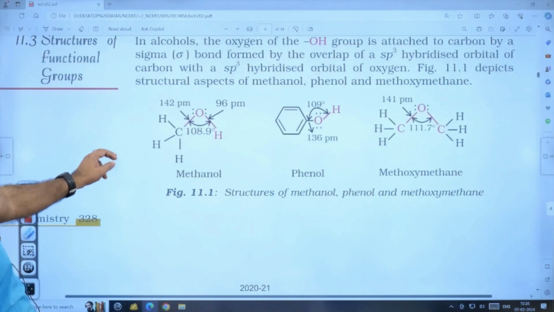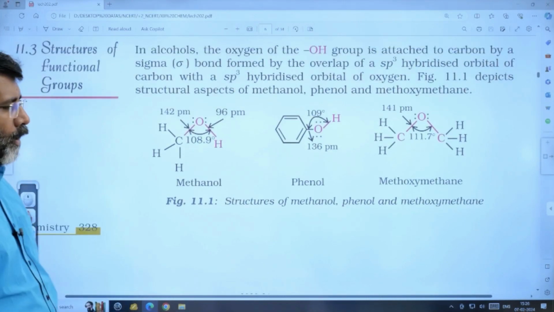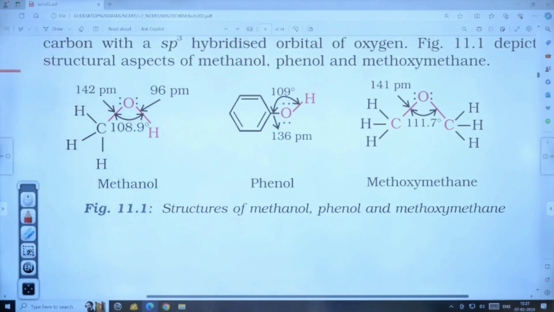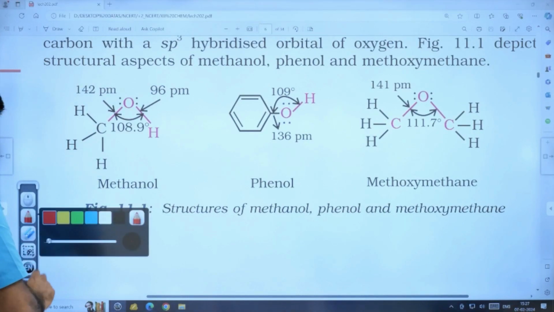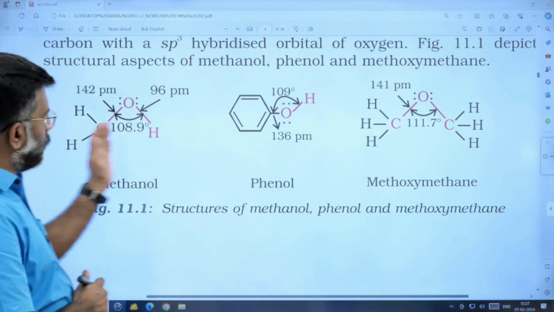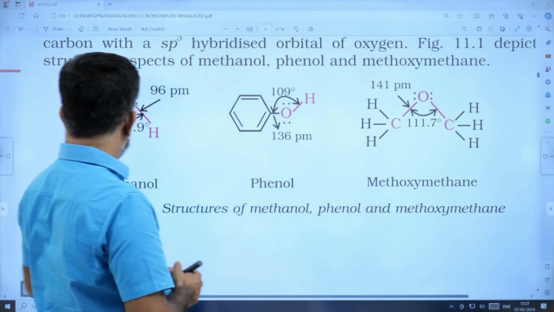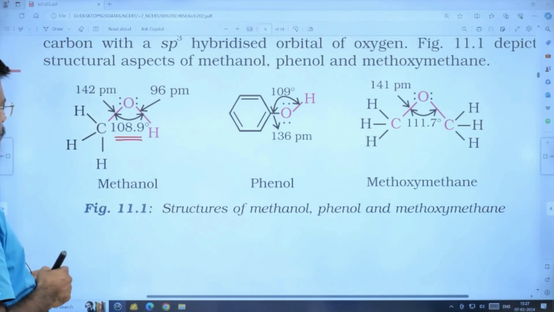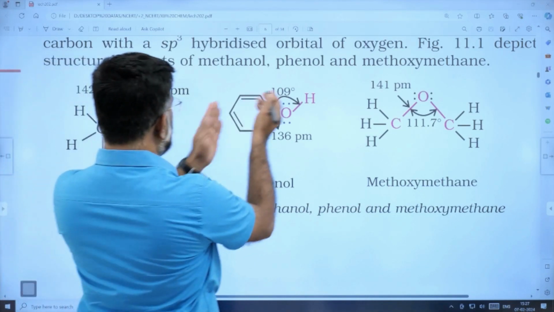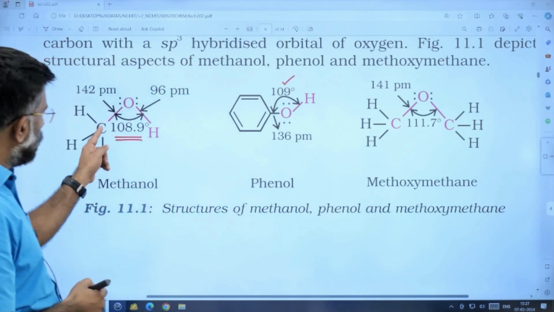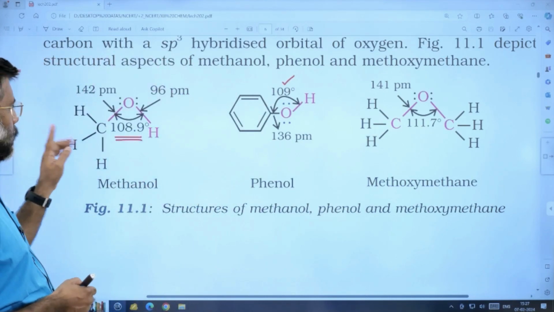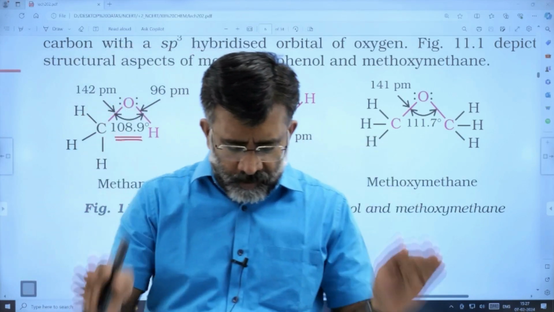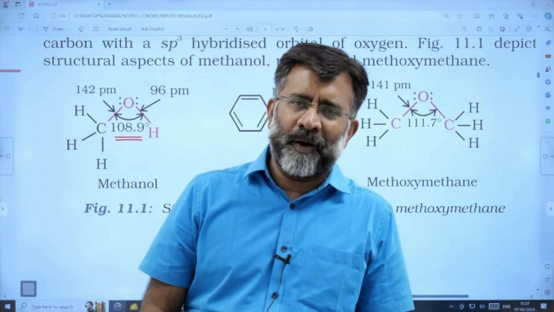This is an important segment regarding the structural features of alcohols, phenols, and ethers. Let's have a detailed talk on this. When you take alcohol, for example methanol, compared with phenol and the ether, you see the carbon, oxygen, hydrogen bond angle is 108.9 degrees, while here it is almost the same, 109 degrees. 108.9 means 109 degrees. So the bond angle remains almost the same whether you are dealing with methanol or phenol.